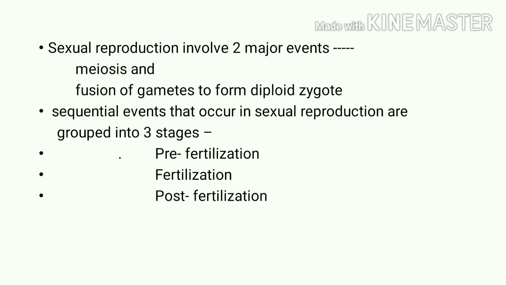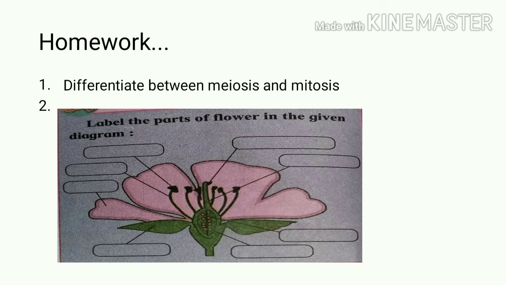Today we learned only the introductory part of sexual reproduction. I'll give you homework: differentiate between meiosis and mitosis, and label the parts of the flower in the given diagram. Okay, thank you.